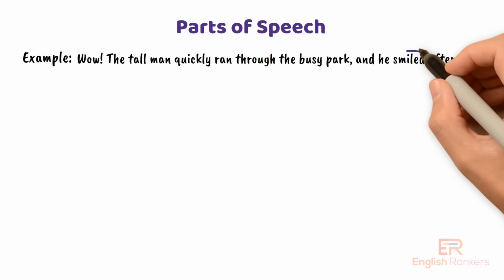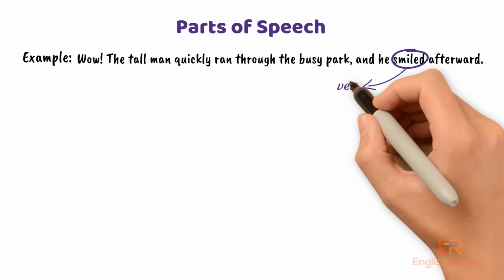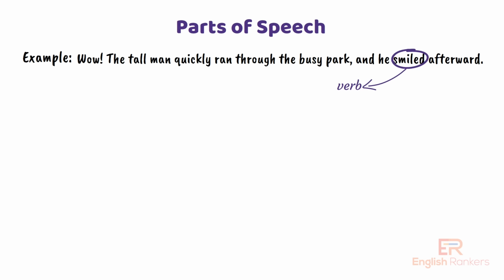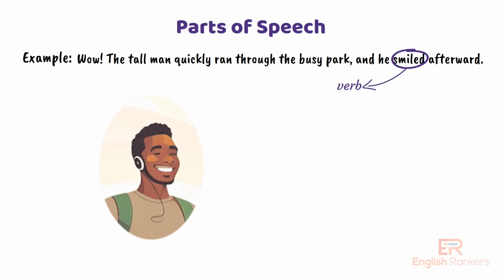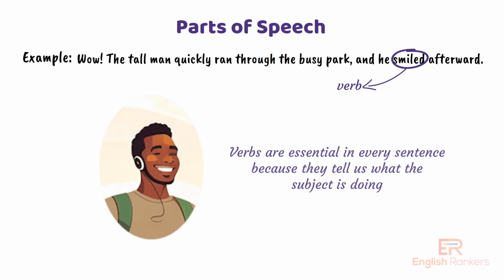Let's talk about smiled. What part of speech is smiled? Yes, smiled is a verb. It shows an action. The man smiled after running. Verbs are essential in every sentence because they tell us what the subject is doing.